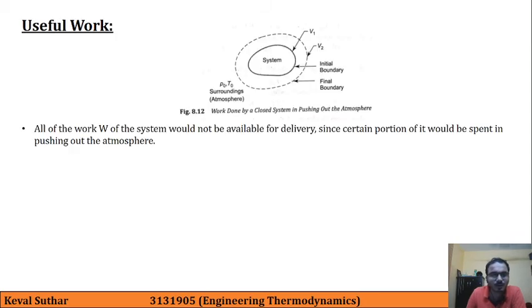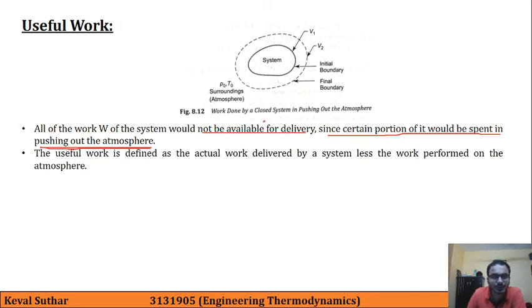So here all the work W of the system would not be available for delivery, since certain amount of it will be spent on pushing out the atmosphere. So whatever work we are having is not fully available for the delivery. The useful work, which is actually useful, is defined as the actual work delivered by the system minus the work